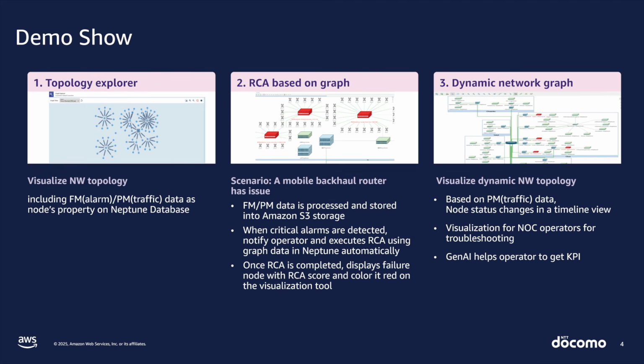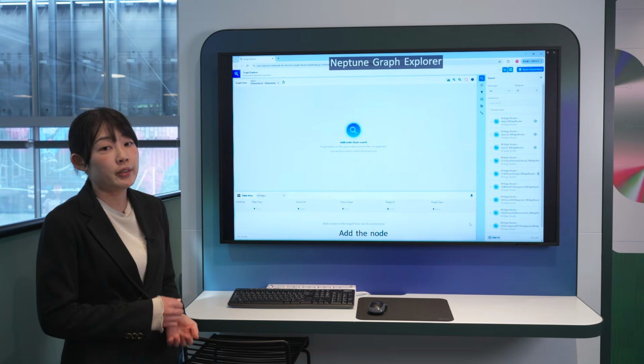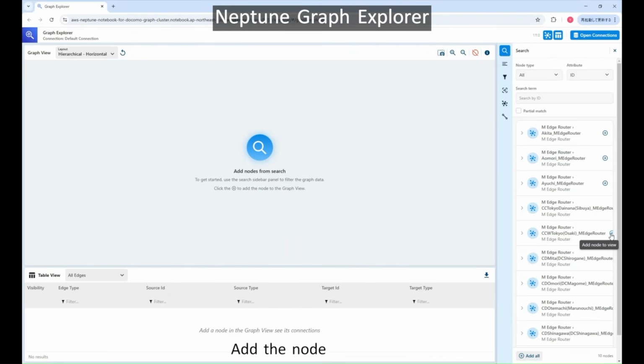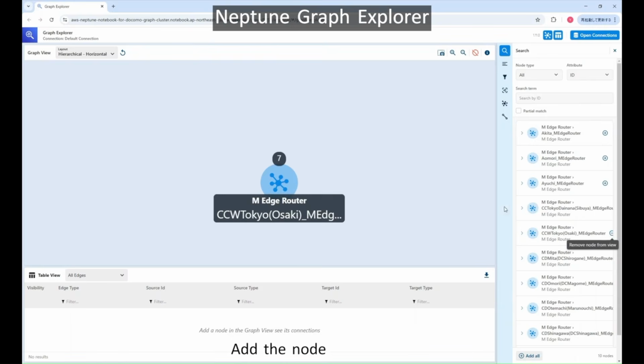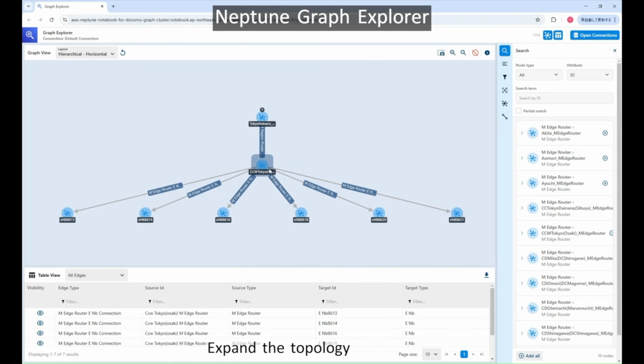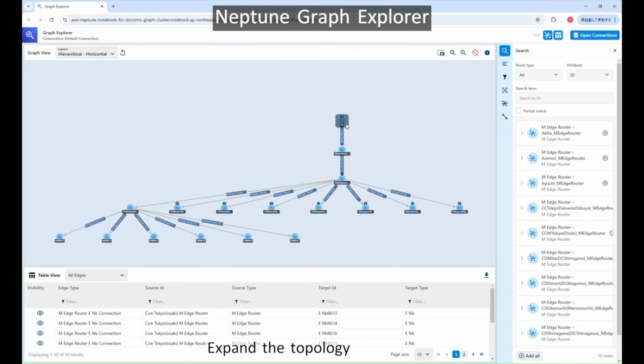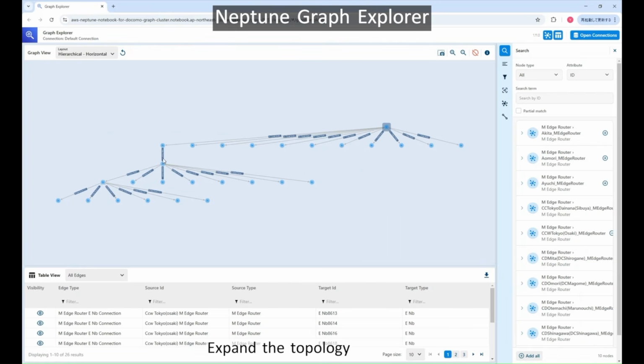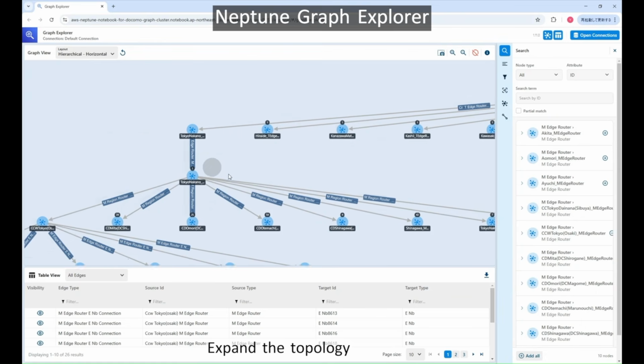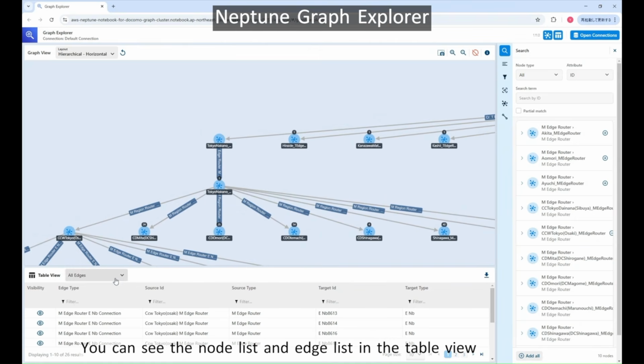So this is the Topology Explorer, which is a built-in tool of Neptune Graph Database. Neptune Graph Database is an AWS managed graph database service. And now we are seeing NTT DOCOMO's actual production mobile network. The lowest layer is base stations. The upper layer is the transport network. So now, just clicking, then expanding the network, we can discover the end-to-end network topology.